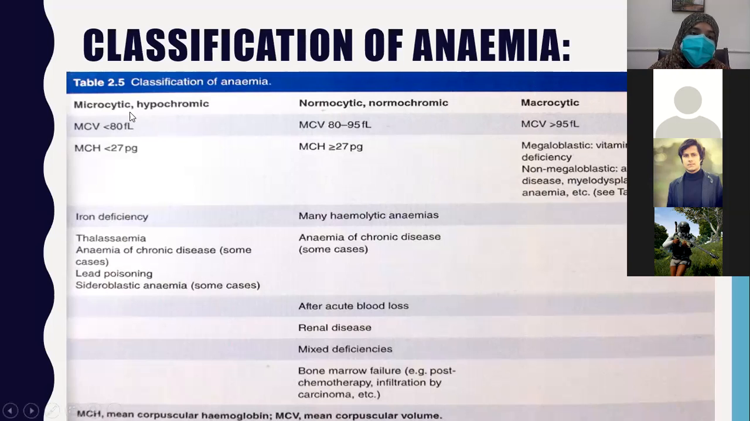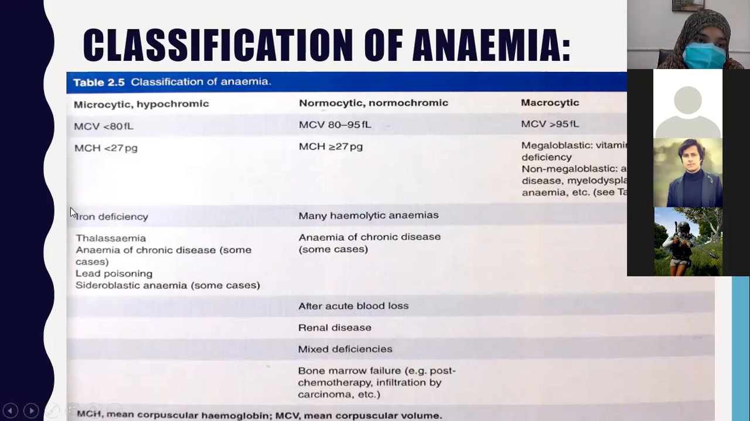So there are different parameters on which we label cells as microcytic hypochromic. If the MCV, mean corpuscular volume, is less than 80 femtoliters, we have already seen the normal value of MCV is 75 to 90 femtoliters, or in some books it's 80 to 95 femtoliters. So if the patient has less than 80 femtoliters of MCV, the cells will be microcytic hypochromic. And if the MCH is less than 27 picograms, the cells will be microcytic hypochromic.